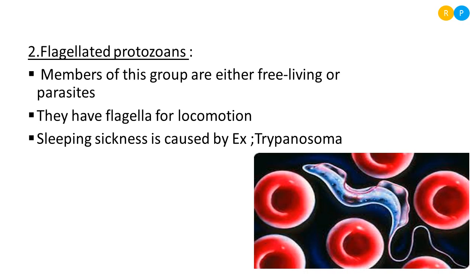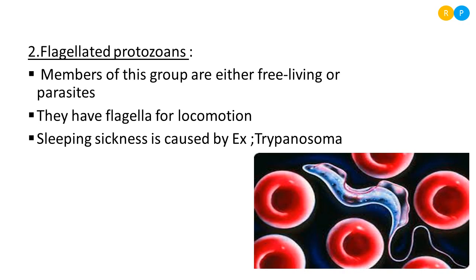Then trypanosoma is a parasitic one. It causes one of the diseases in humans, that is sleeping sickness. You can see in the diagram the presence of trypanosoma in the human body. On either side of the animal you can see the blood cells. So this is parasitic to the human body. In the human it causes sleeping sickness.